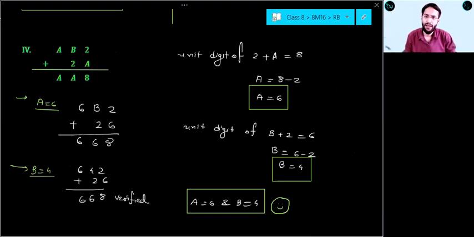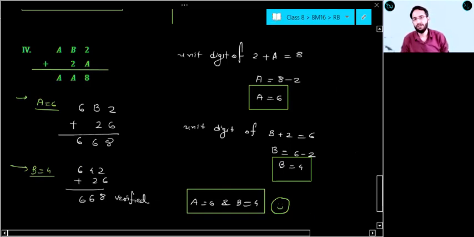Sir, what if 8 is a unit place of 2-digit number like 18 or 28? That we will see. That will come in next question, right? Here, Samarth, that's why I have written here unit digit, right? Now just add this two. When can your answer be 18? When this a should be 16, right? Then and then only 16 plus 2, 18 possible.